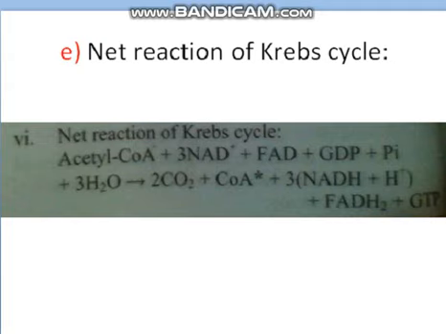Net reaction of Krebs cycle: acetyl coenzyme A plus 3 nicotinamide adenine dinucleotide plus flavin adenine dinucleotide plus guanosine diphosphate plus inorganic phosphate plus 3H2O gives 2CO2 plus coenzyme A plus 3 nicotinamide adenine dinucleotide plus hydrogen plus flavin adenine dinucleotide plus guanosine triphosphate.